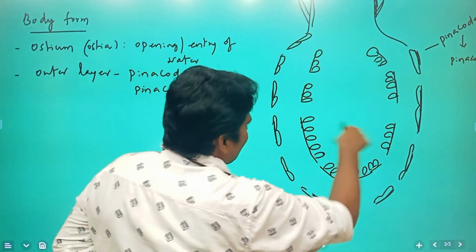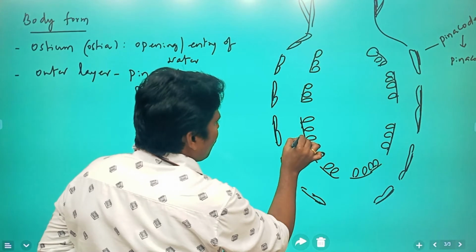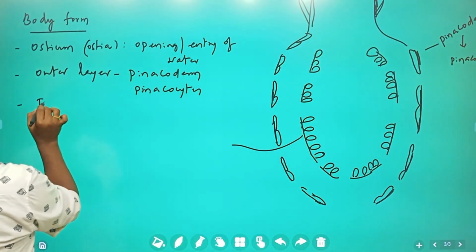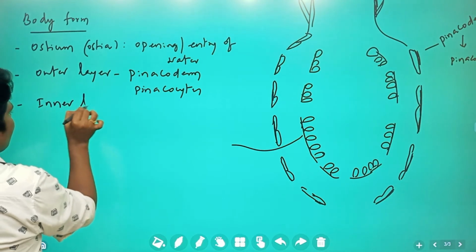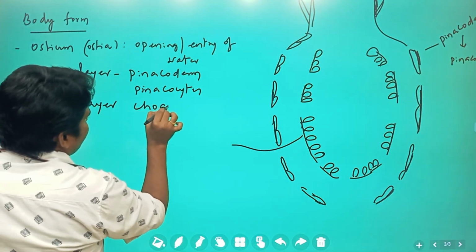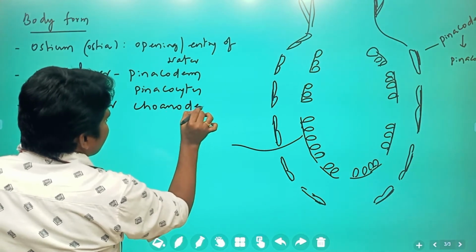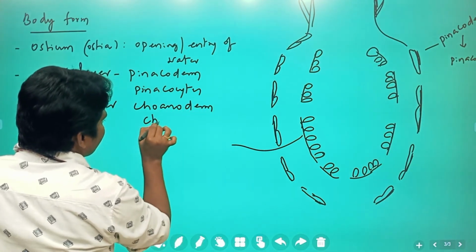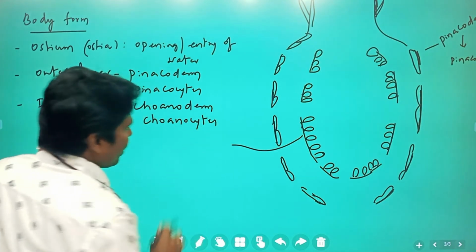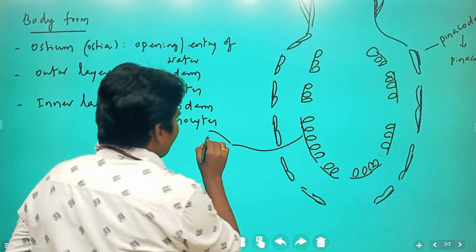So this inner layer is the coenoderm, which consists of coenocytes. Okay.